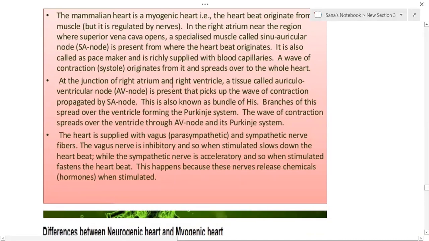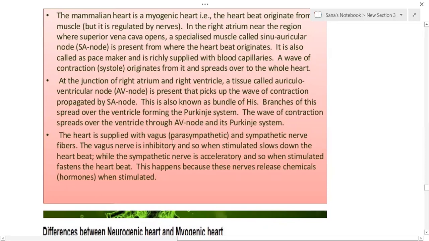At the junction of the right atrium and right ventricle, a tissue called the auriculoventricular node, also called the AV node, is present that picks up the wave of contraction propagated by the SA node. Next it passes through the bundle of His and its branches, which spread over the ventricle forming the Purkinje fibers. The wave of contraction spreads over the ventricles through the AV node and its Purkinje system.